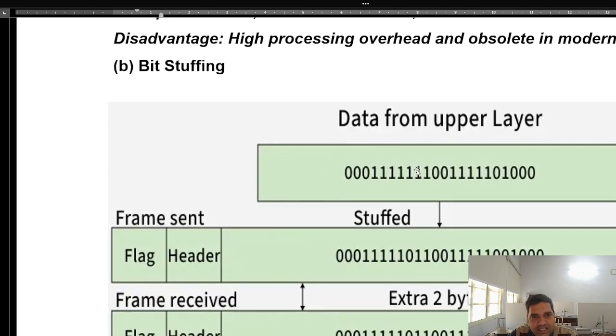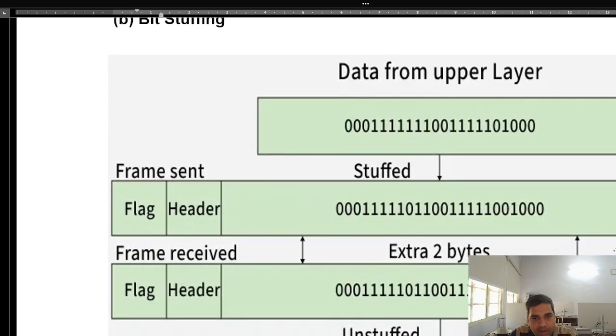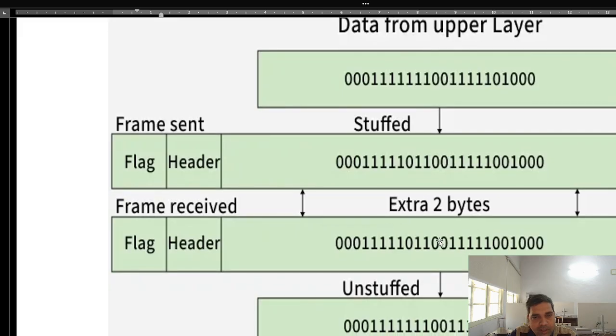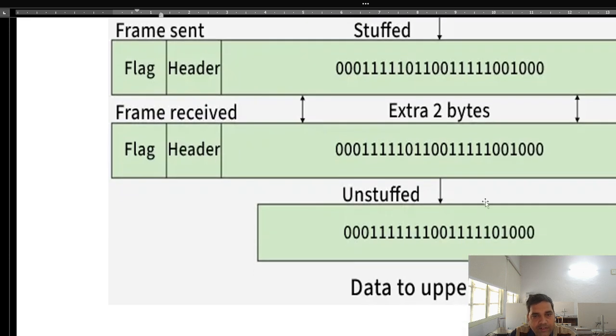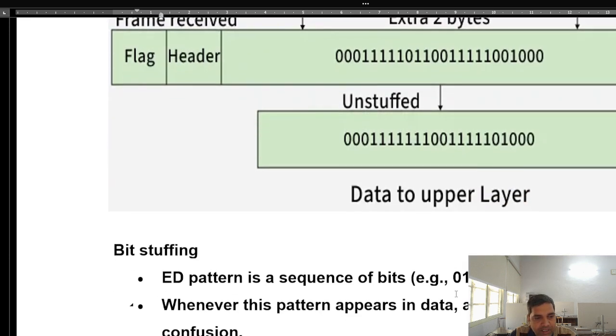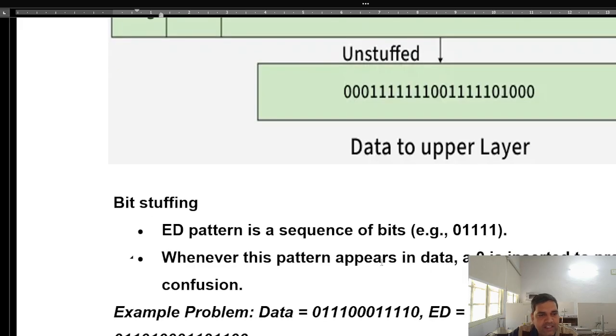Now see, this is the stuffing data coming from the upper layer, now stuffed here. Now the frame adds its header, flag, and trailer. Some extra 2 bytes are added here, and then the data is unstuffed and passed to the upper layer. Bit stuffing means the end delimiter pattern is a sequence of bits separating the data. Whenever this pattern appears in the data, a 0 is inserted to prevent confusion.